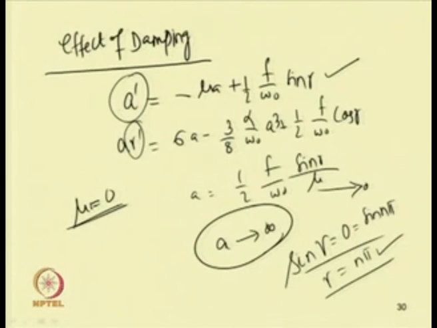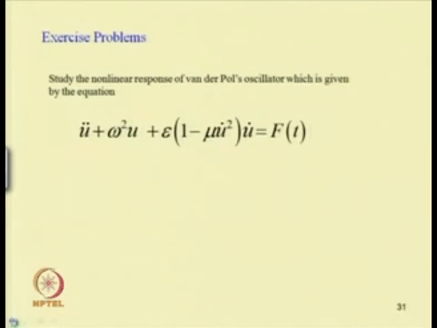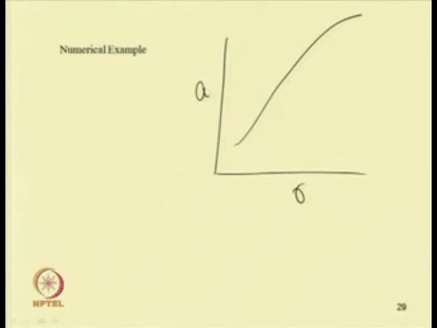So, in an undamped system we have seen the response is infinite, but in the presence of damping, if one plots the response of the system, let us take the same numerical values. If one plots A versus sigma, the response curve will look like this. This is for, let us say, mu equal to 0.2.